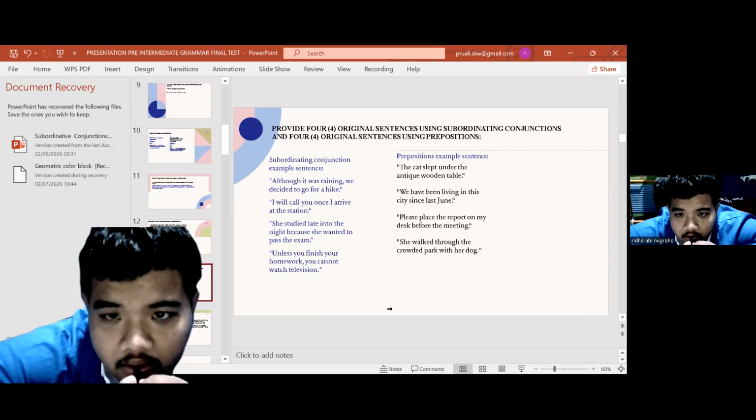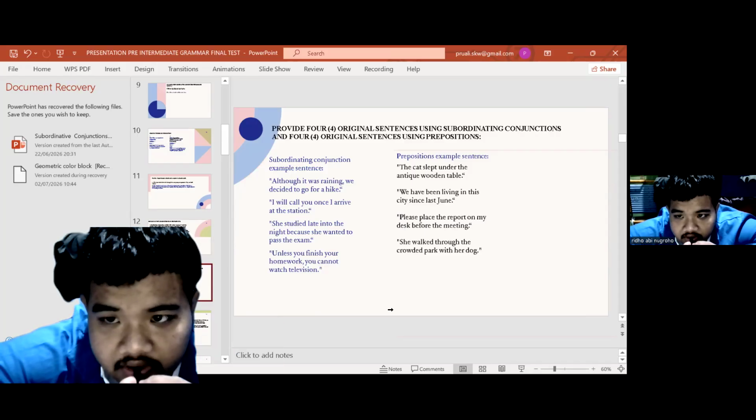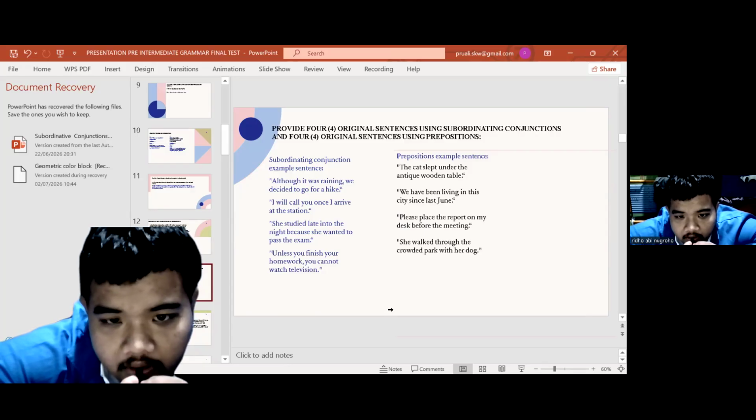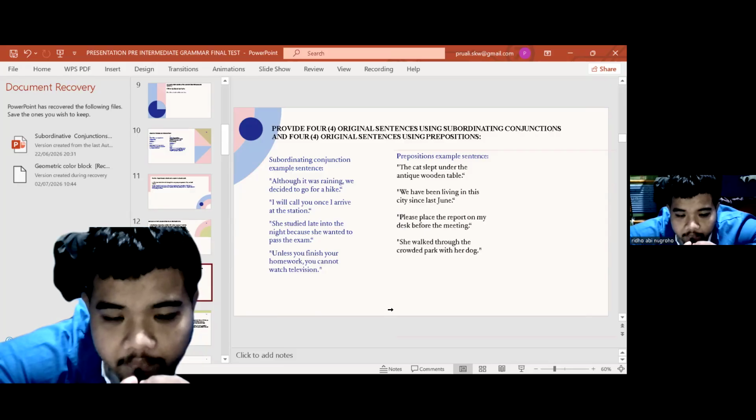Provide original sentences using a subordinating conjunction and a preposition. Subordinating conjunction first. Number one, although it was raining, we decided to go for a hike. I will call you once I arrive at the station. He studied late into the night because he wants to pass the exam. Unless you finish your homework, you cannot watch television.